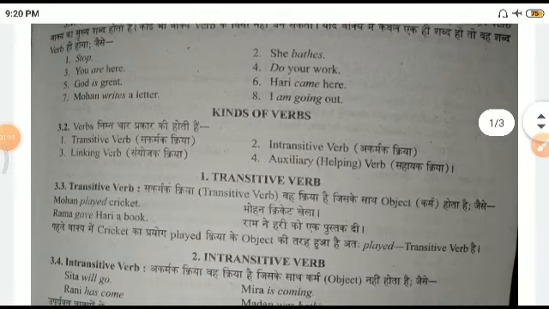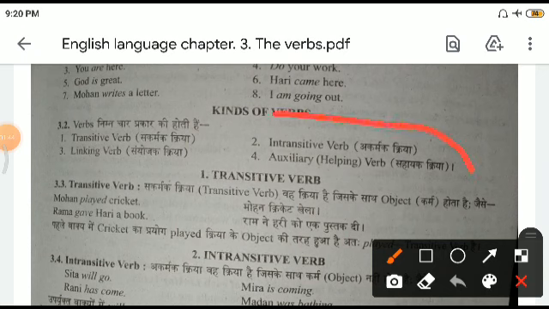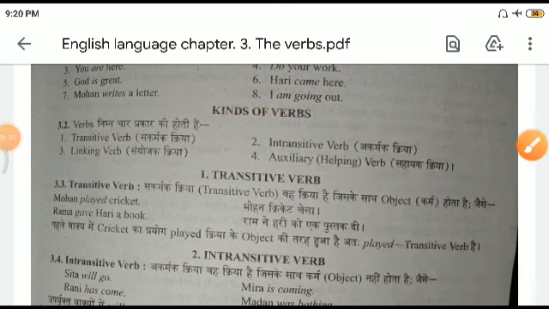Now, kinds of verbs. Kinds of verbs are of four types which you will be studying. See this one, children, here. These are the four kinds of verbs: transitive, intransitive, auxiliary and linking verb.